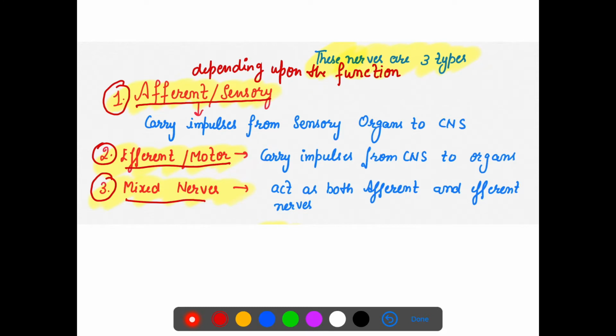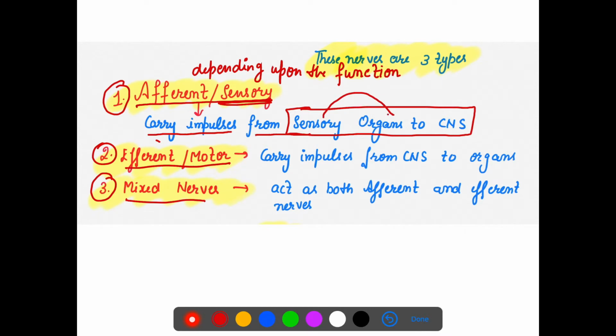Afferent nerves, or sensory nerves, are what? They carry impulses from sensory organs to the CNS. It is very clear from the name, sensory. So the connection from the sensory organs to the CNS is with the afferent nerves.